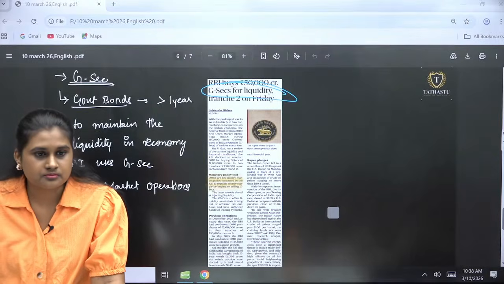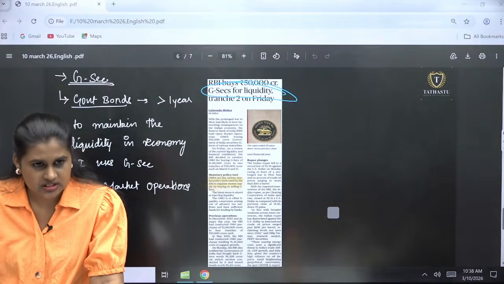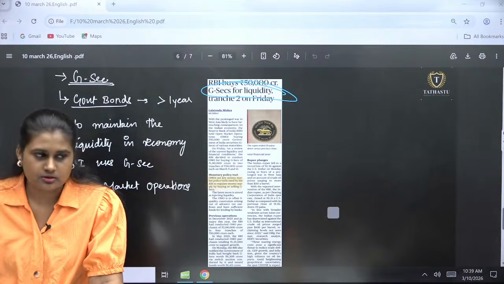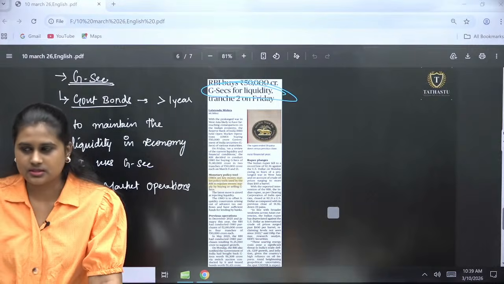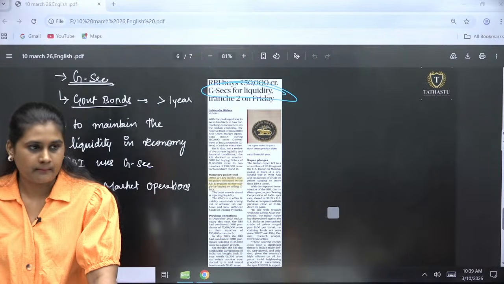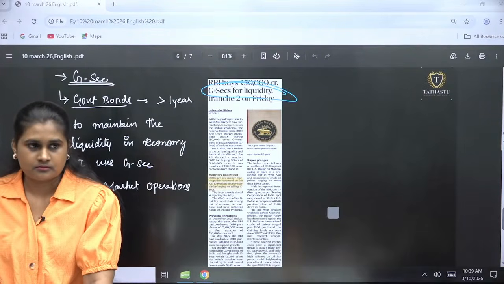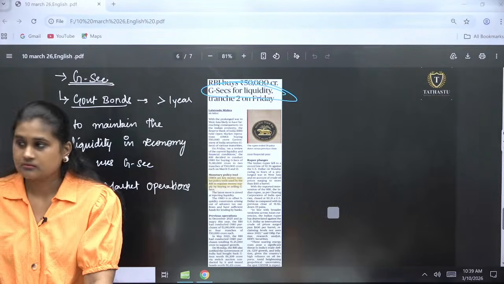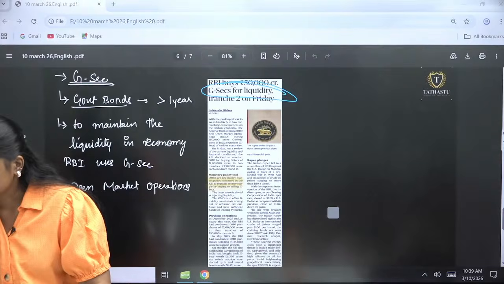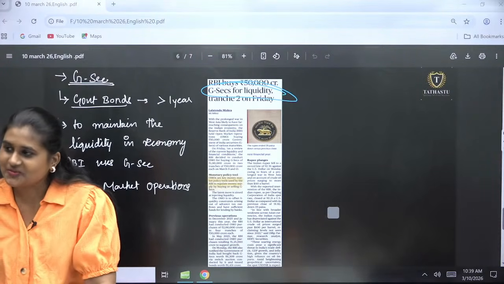Good. Subsidies? Not really, not directly. Any other guess? That is somewhere nearby.